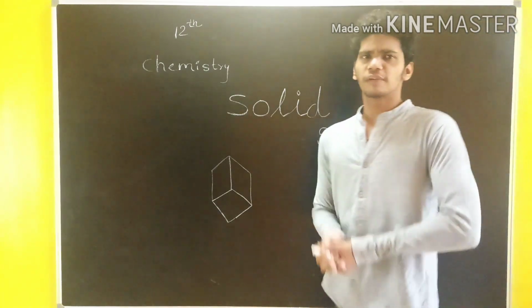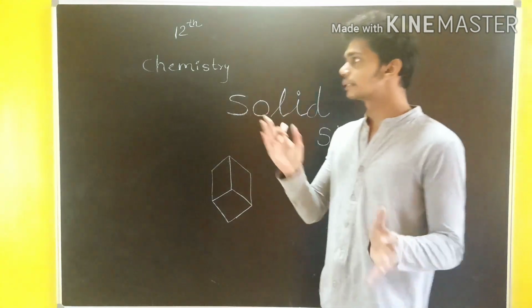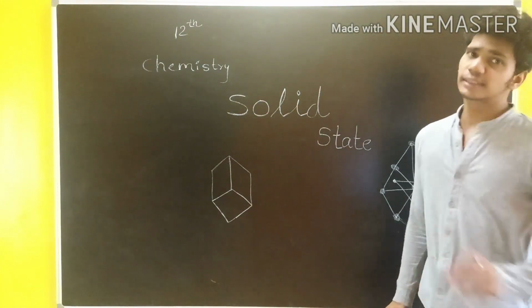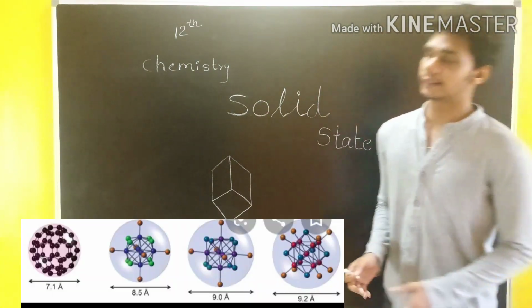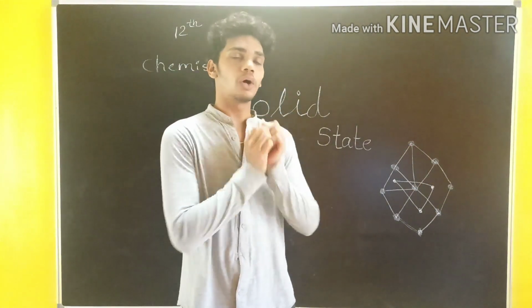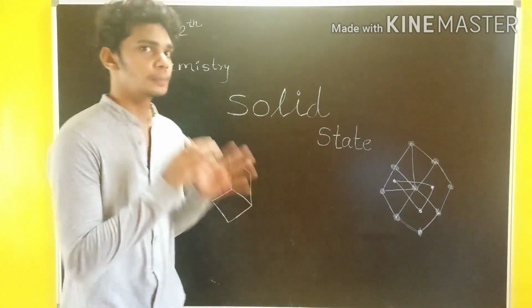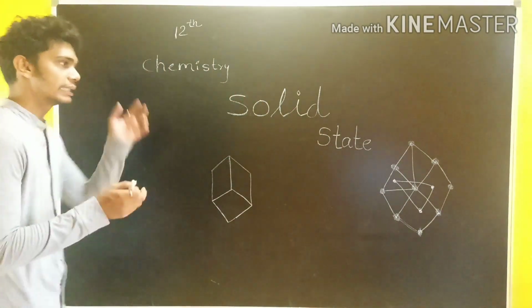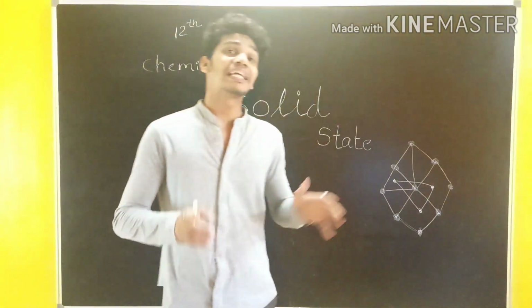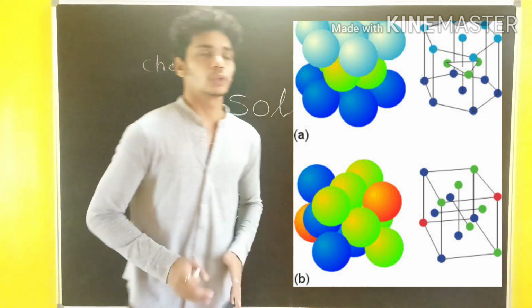Hello friends, today we're going to talk about the chemistry chapters, that is your 12th syllabus, Maharashtra board. The first chapter name is solid state. You must be aware of the solid because up till now we have heard many things about the solid, but the speciality of this chapter is that in it we are going to talk in a very detailed manner about the solid structure. That's why this chapter is introduced to you.